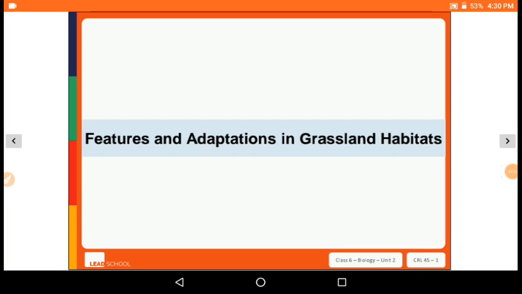Same it is. Now let us discuss the features and adaptations in a grassland habitat.